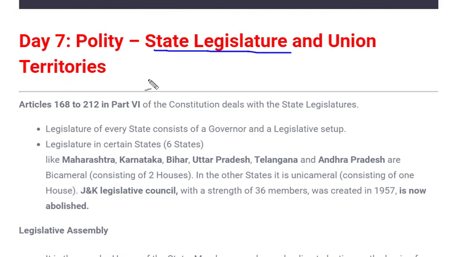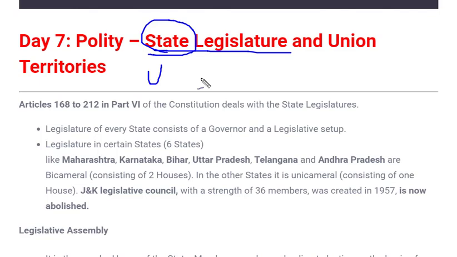As I told, wherever the word union comes, it means the government dealing with the center, or the central government, and here it's very clear by the name itself, it is state legislature. Today we will do a comparative analysis between union legislature and state legislature, because there are many common points between both. It would be a kind of revision of your previous class, and we'll learn the differences, or the new things in state legislature that are different from union legislature.